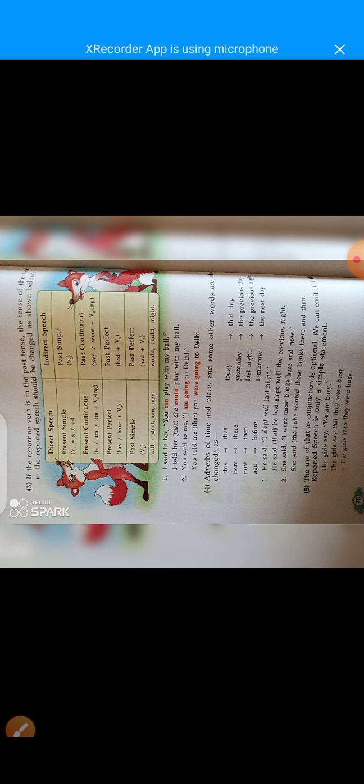Past simple means the process is completed: verb 3, past perfect had plus verb 3. Will or shall, can or may. In the past, would, could, and might come in these sentences. The examples are given there.